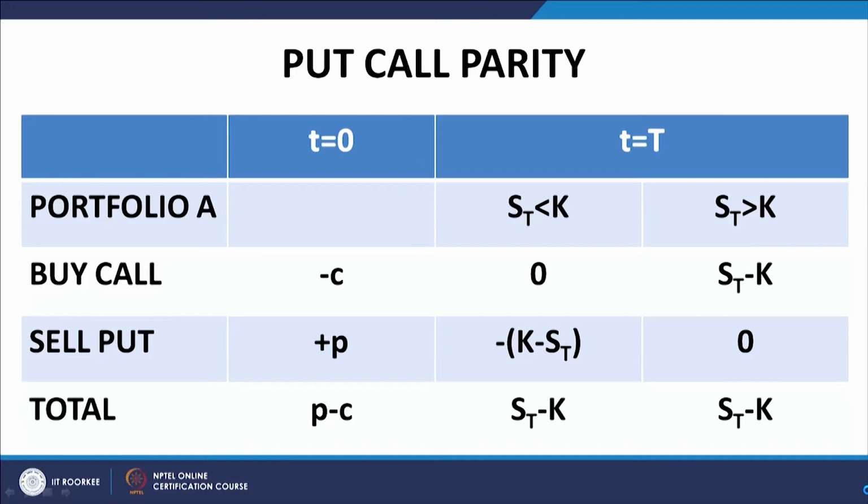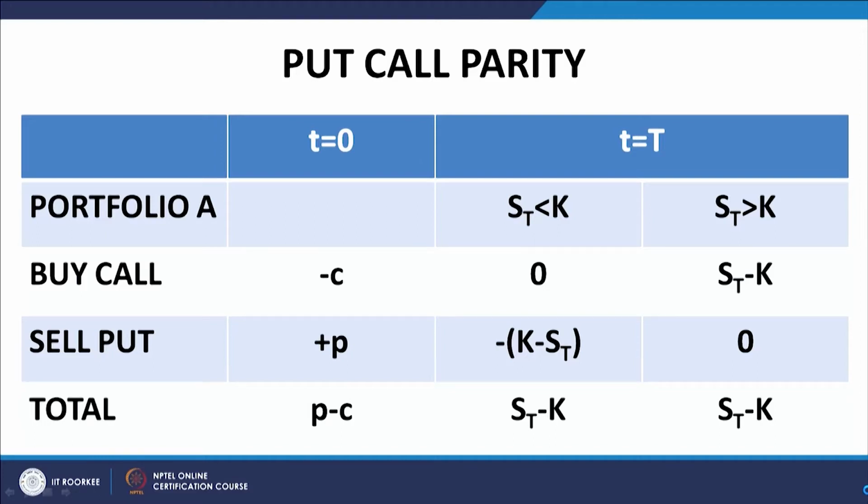Let us assume the stock price at maturity, at the exercise date of the options. Remember, both of them are European options first of all, and they have the same exercise date. The call and the put both have the same exercise date, and both of them are European options. So, they cannot be exercised early, right.